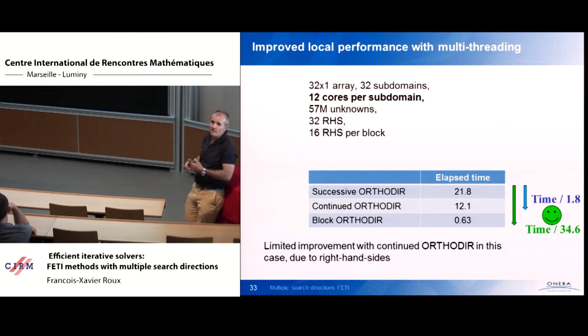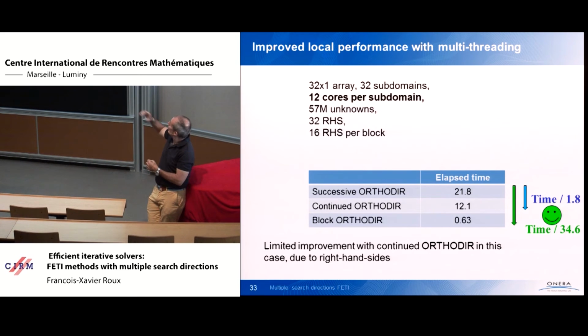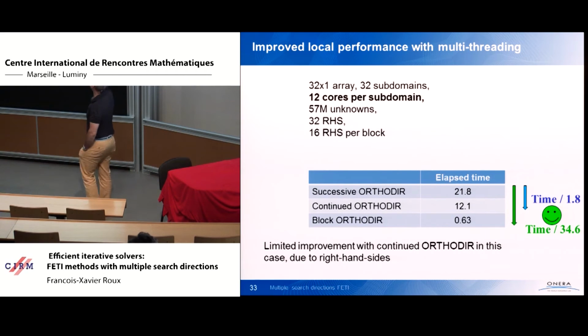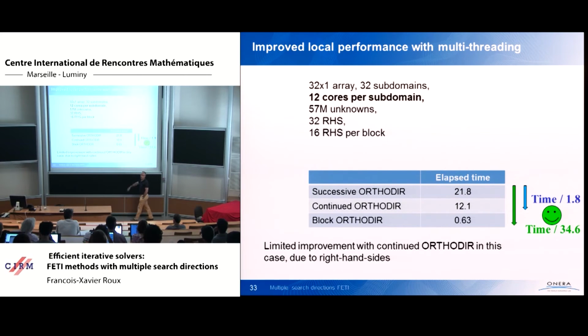I mean, it depends on the right-hand side, in fact. In this case, it is the worst case because it is just a one-dimensional array. And the right-hand side consists in lighting alternatively each of the element array. So the right-hand sides are as independent as possible, and so the continuation method is much less efficient. You just divide the time by 2. But then you have the parallel efficiency. And so we get good speedups.